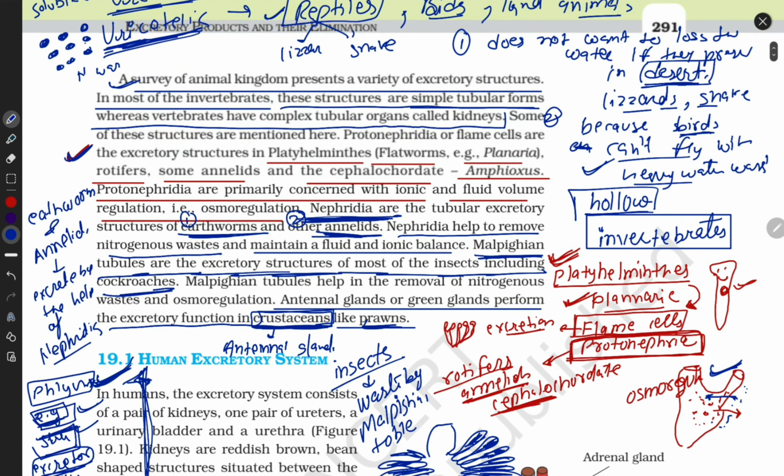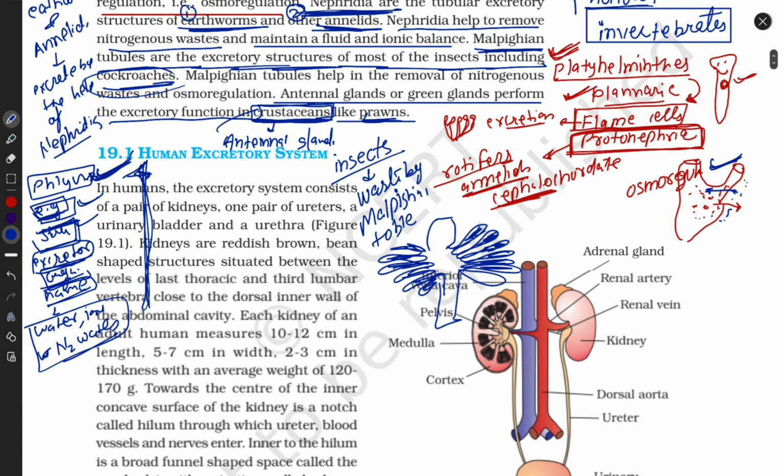Okay, how many phyla are there? First is Platyhelminthes, second annelids, third Cephalochordata. These are phyla, guys, and they belong to the animal kingdom. Next, other groups are insects and crustaceans. These are many phyla. All right, you should remember them if you want to carry full marks.